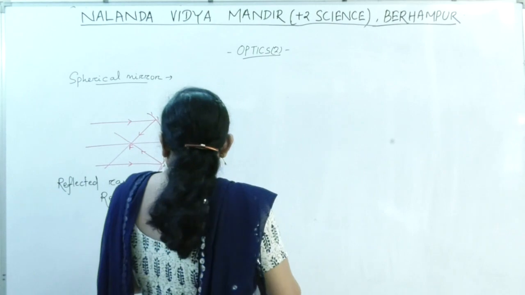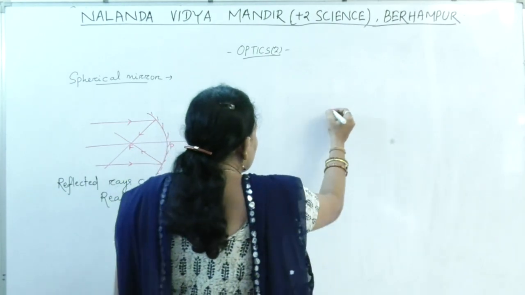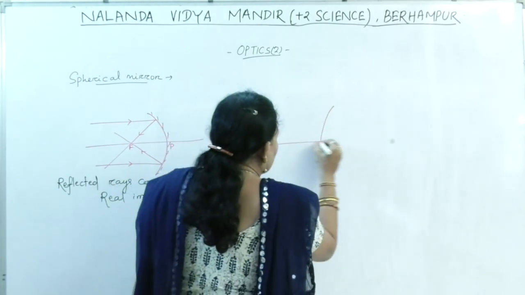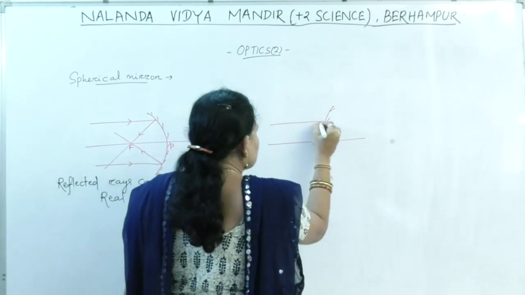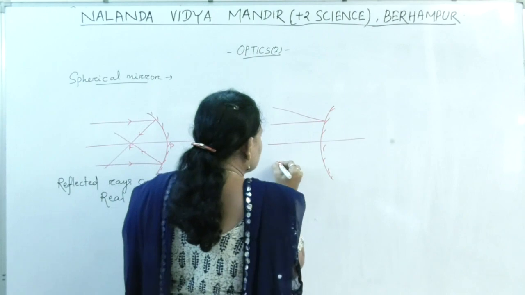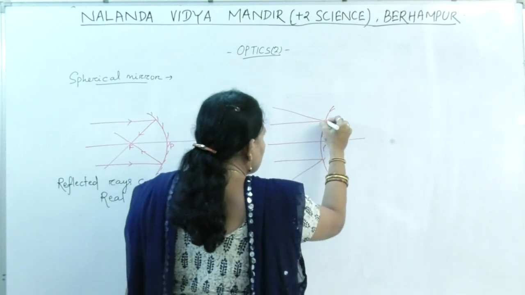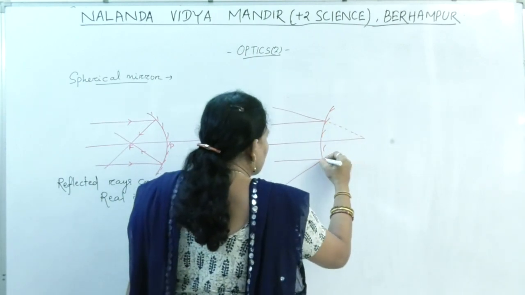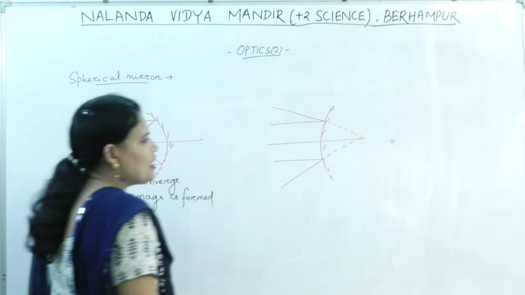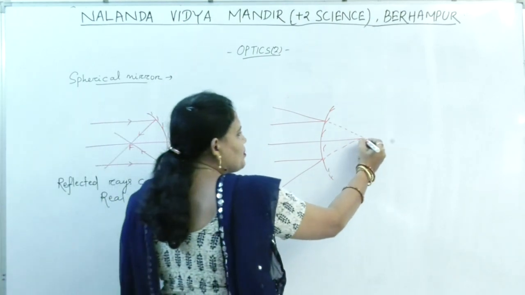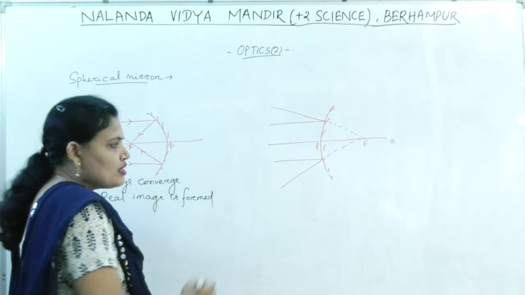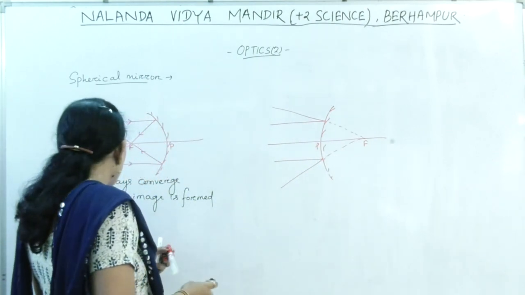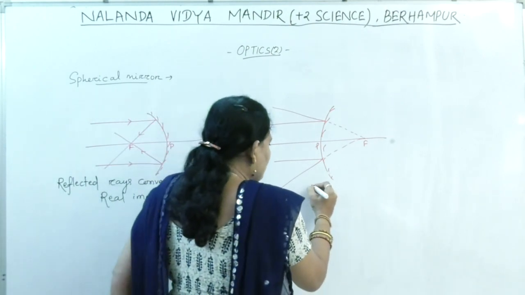In case of convex mirror, when the ray is incident, they diverge, and if the rays are produced in the backward direction, then they meet at a point, and that point is known as the focus. This is the pole. So here always a virtual image is formed.